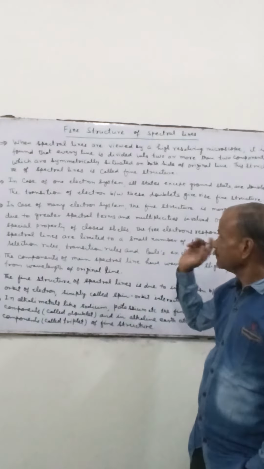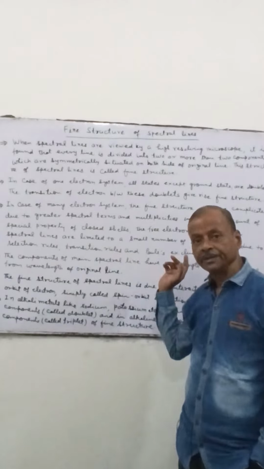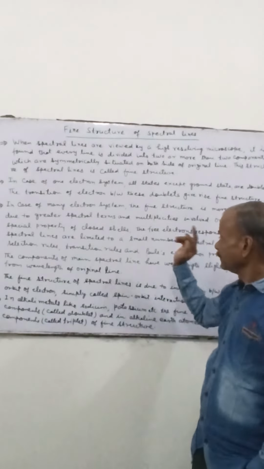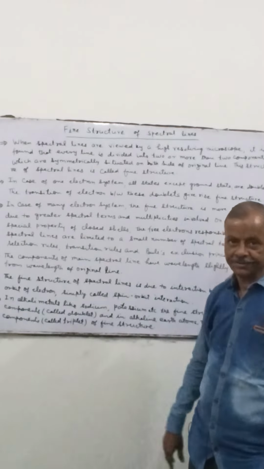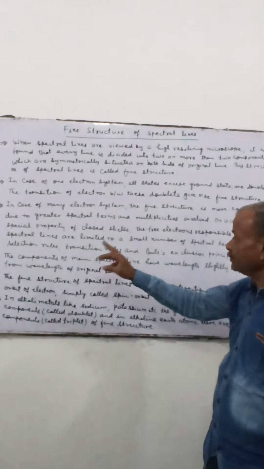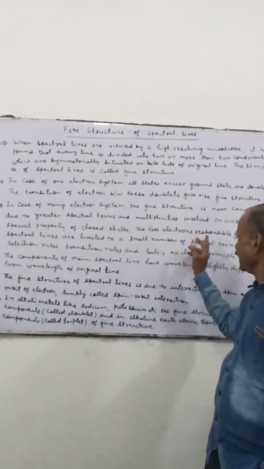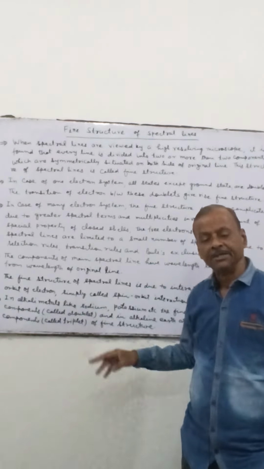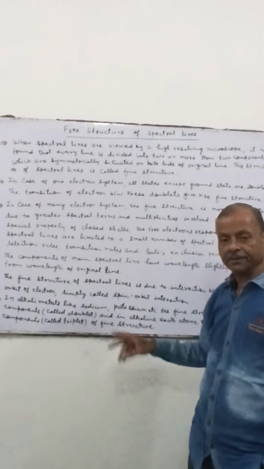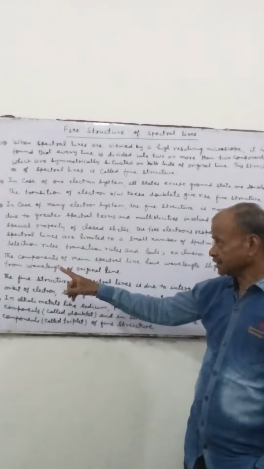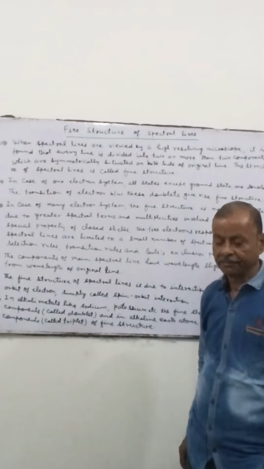In case of many electron system, the fine structure is a very complicated phenomenon because of the greater number of terms involved and the multiplicities. On account of the special property of the closed shells, the free electrons responsible for the spectral lines are limited to a small number because of the selection rules, transition rules and Pauli exclusion principle.